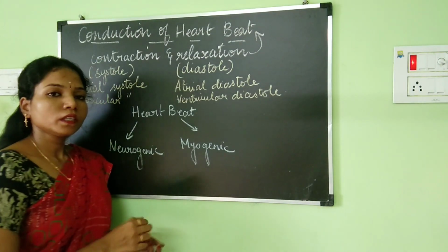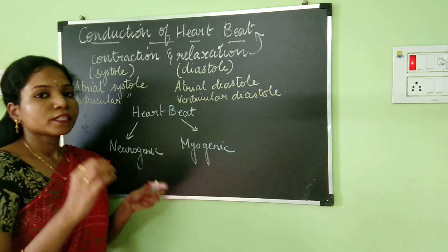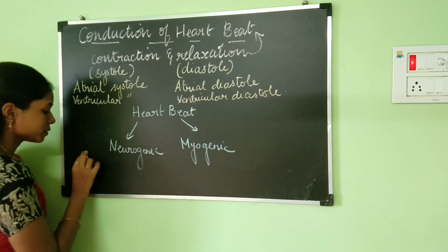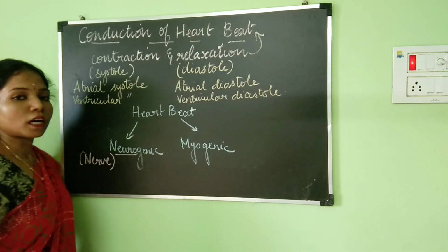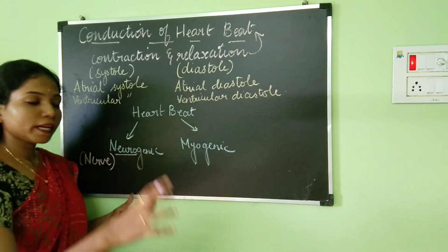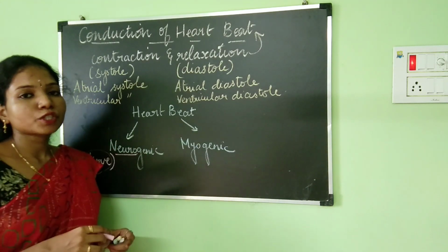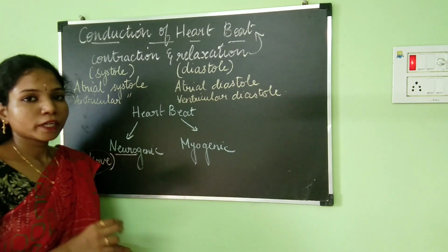What is this neurogenic heartbeat? It is going to be initiated by the nerves. A nerve impulse has to be generated in order to conduct the heartbeat in case of neurogenic heartbeat.